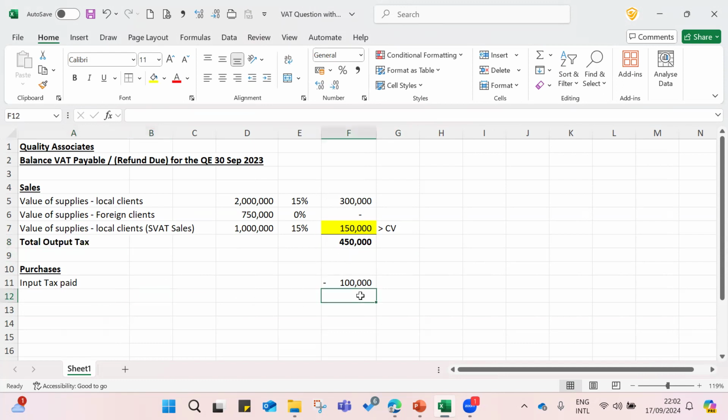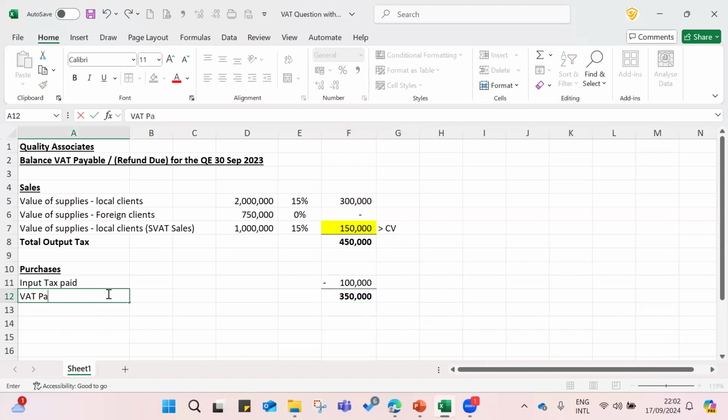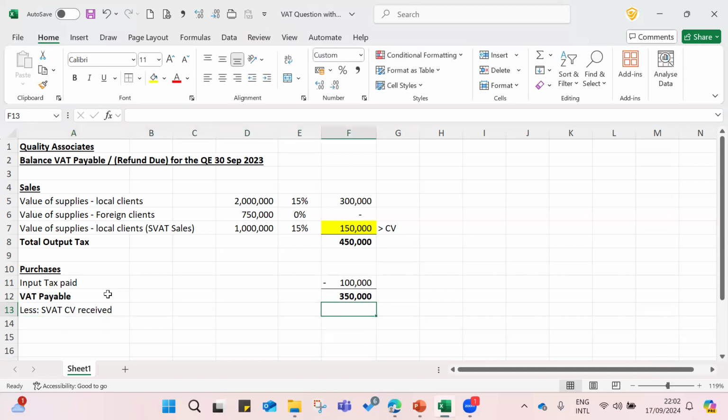Then you can claim the input tax credit. Then here this should be 350. 350 is balance tax payable. Then this is VAT payable. However, right, this is not the final one. Then you can deduct what? SVAT credit voucher amount you received. Because as I discussed, SVAT credit voucher received. Received how much? This amount we are receiving from the purchaser, right?